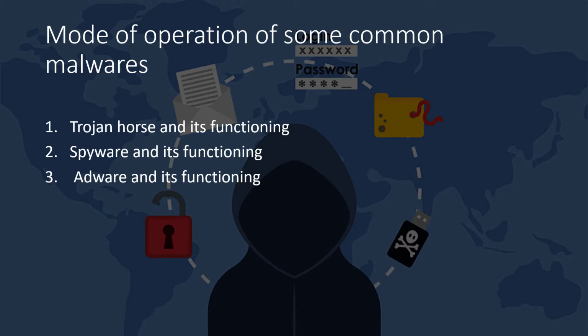So next is mode of operation of some common malwares. Here I have included three malwares: Trojan horse, spyware, and adware. The first one is Trojan horse and its functioning. Trojan horse is generally called a Trojan. A Trojan will pose as legitimate or trustworthy software to the user. Once it gains the trust of the user, it gains permission to get installed on the computer.